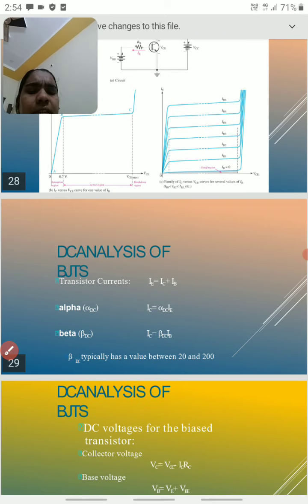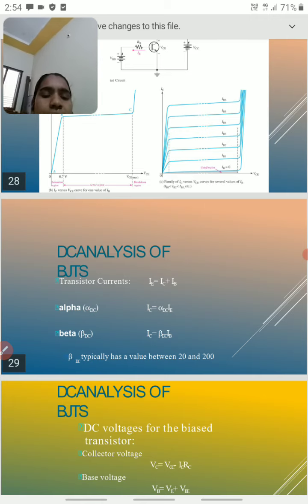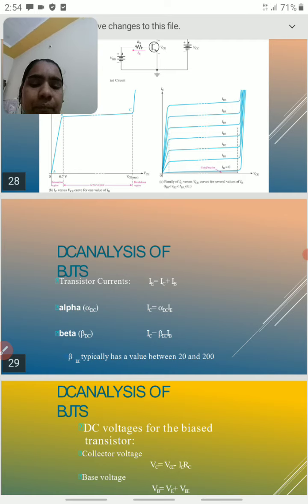And already we know this information: in a transistor, total emitter current is equal to collector current plus base current. And another formula is there, alpha is equal to... IC is equal to alpha DC times IE.